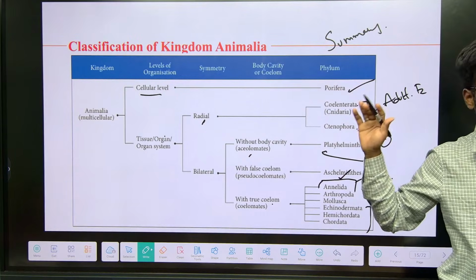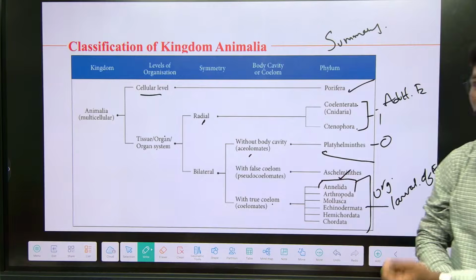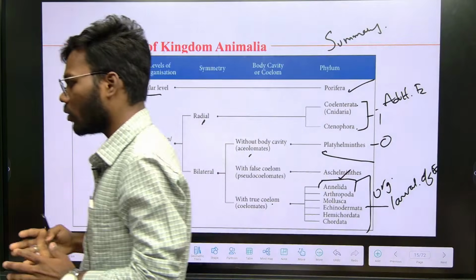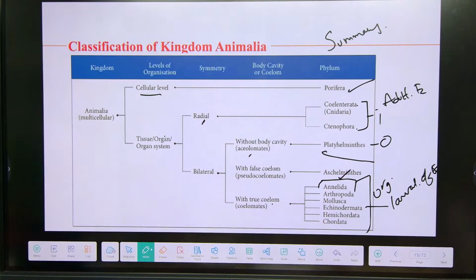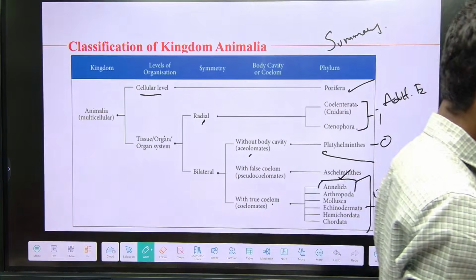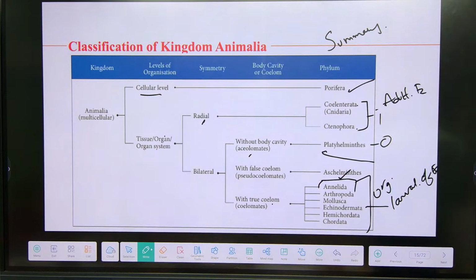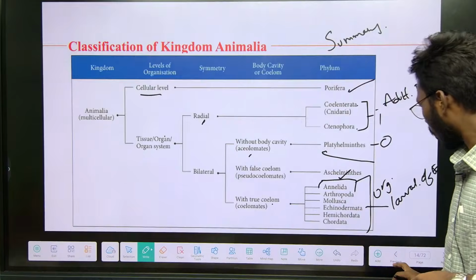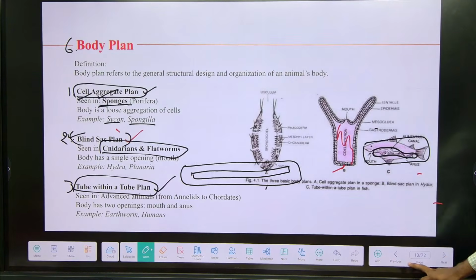So this is the final summary of the basics of classification. Now you understand what is symmetry, what is segmentation, level of organization, diploblastic, triploblastic, incomplete and complete digestive system, open and closed type of circulation, coelom, and next what? Chordata and non-chordates body plan.